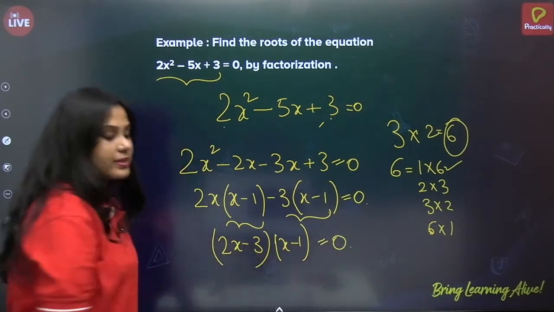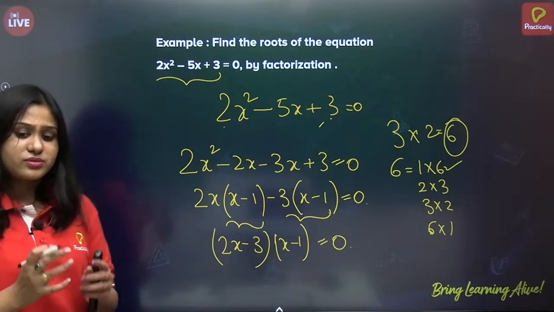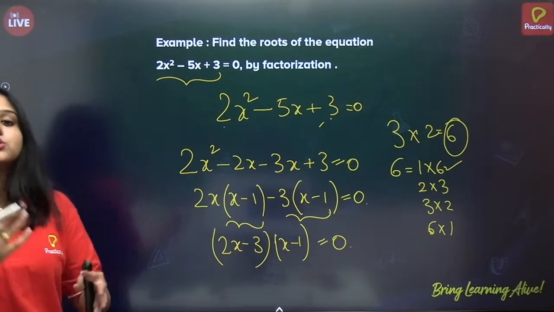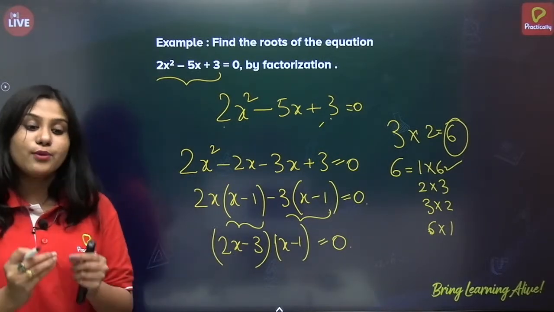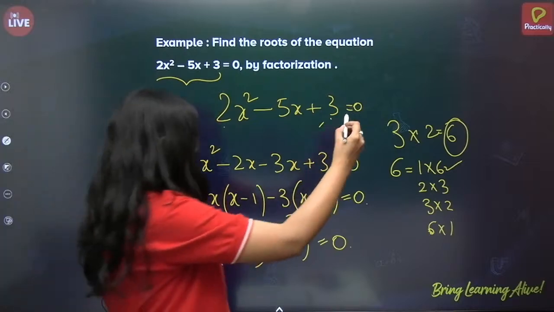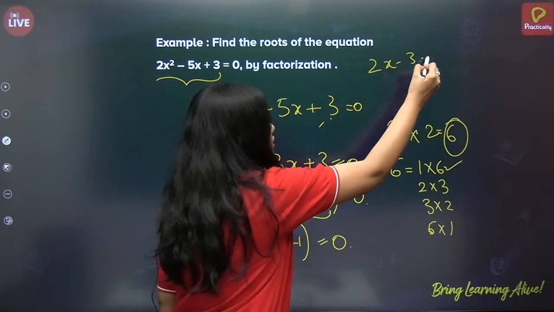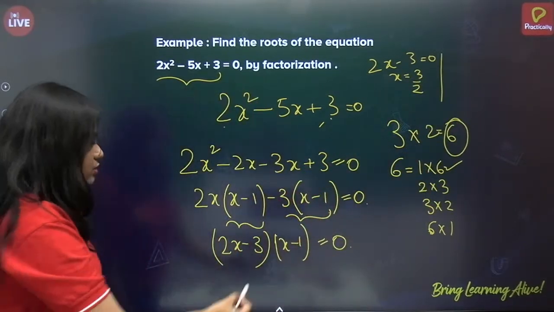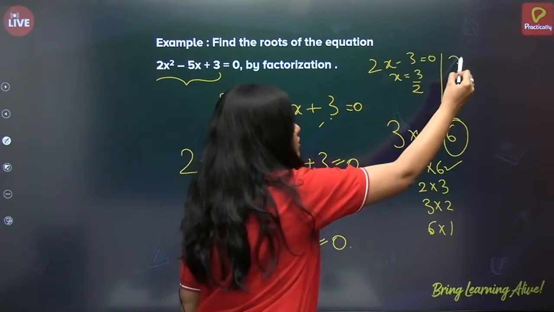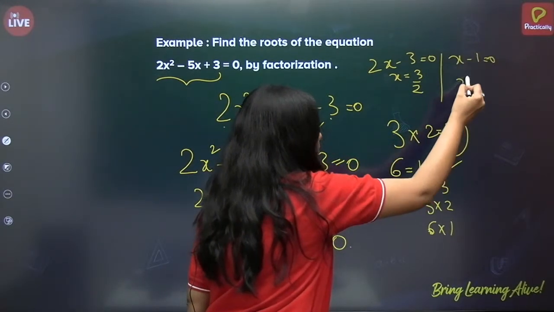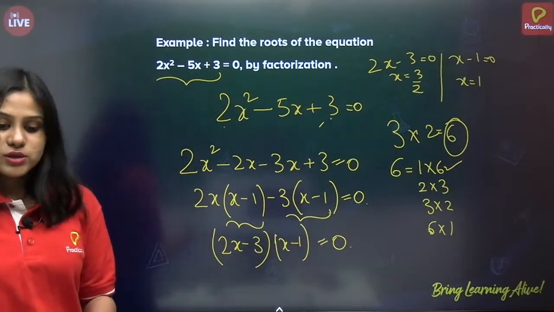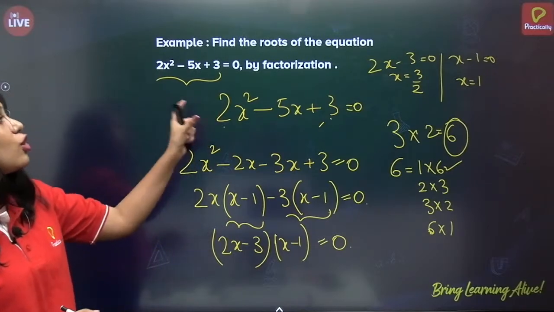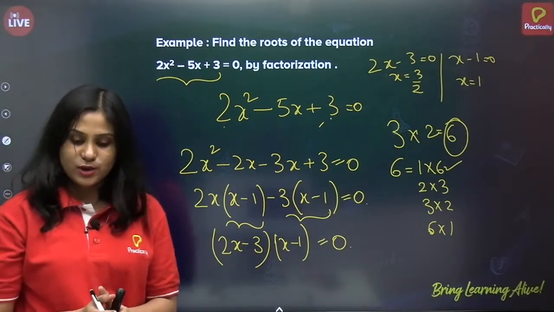Definitely yes. Now equate these two factors to 0, so as to find the solutions of the given quadratic equation. So it will be 2x minus 3 is equal to 0, which means x is equal to 3 by 2. And what is the next one? x minus 1 equals 0, which is x is equal to 1. So yes, x is equal to 3 by 2 and x is equal to 1 are the solutions or roots of the given quadratic equation.